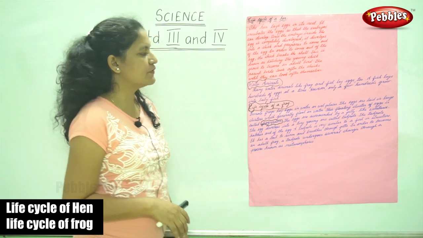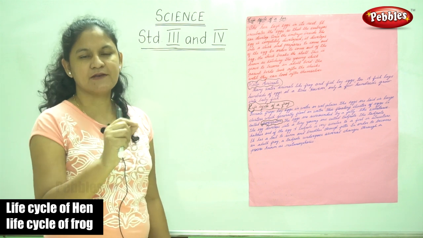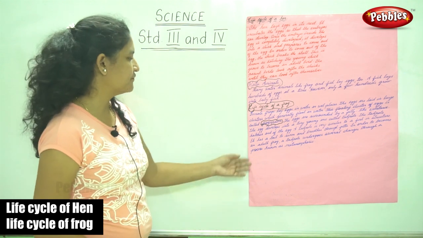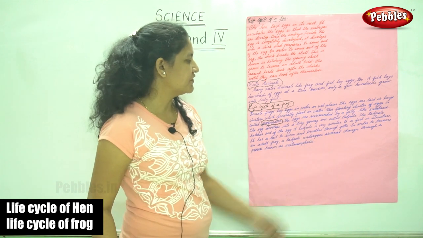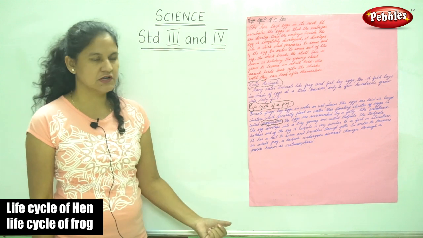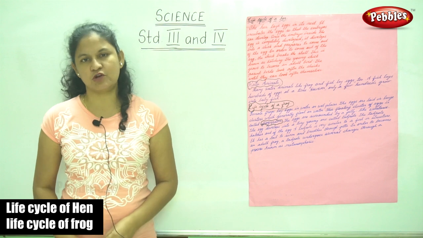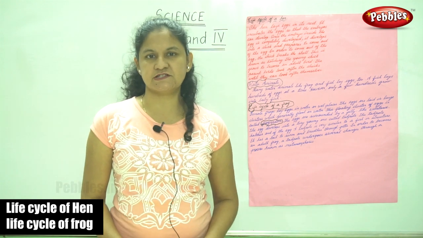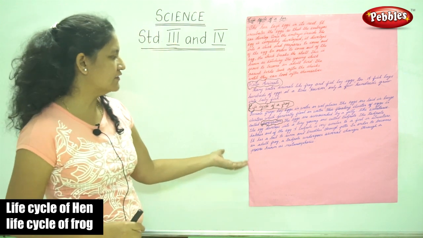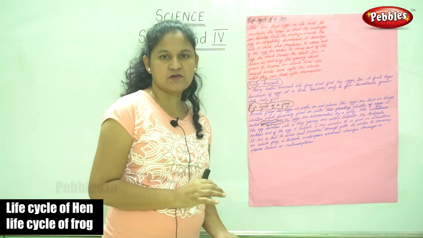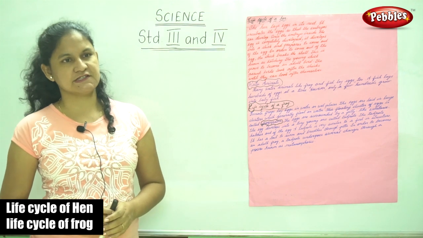A tadpole is very similar to a fish in structure. So the structure of a tadpole is similar to a fish. It has a tail to swim and breathes through gills. In order to become an adult frog, a tadpole undergoes several changes through a process known as metamorphosis. So for a tadpole to develop into an adult frog, it undergoes several changes, and these changes are known as metamorphosis.